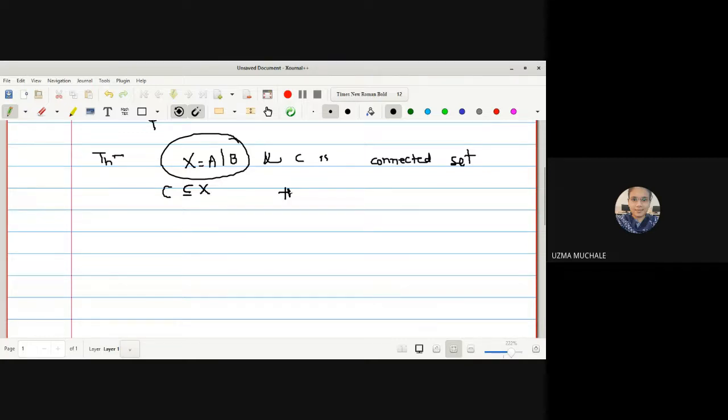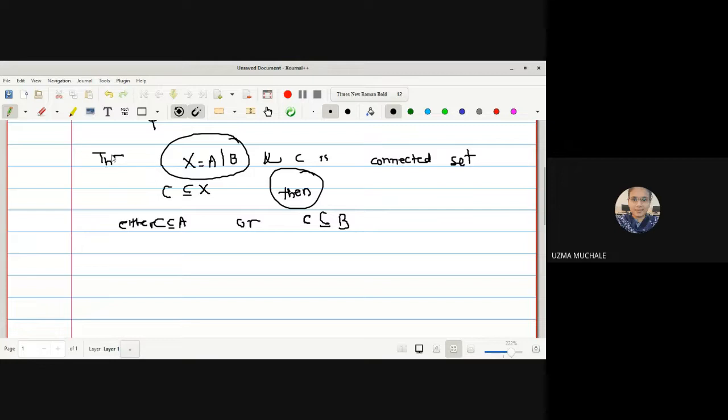Then what is our aim to show? We have to show that either C is contained in A or C is contained in B. Okay, what is our aim to show? Either C is contained in A or C is contained in B.